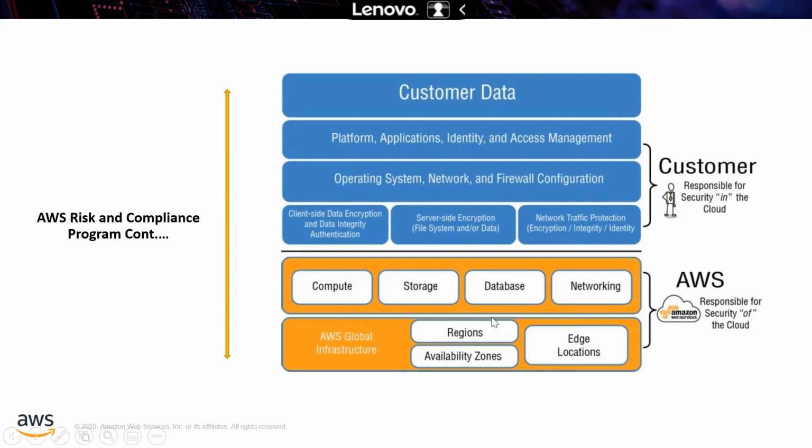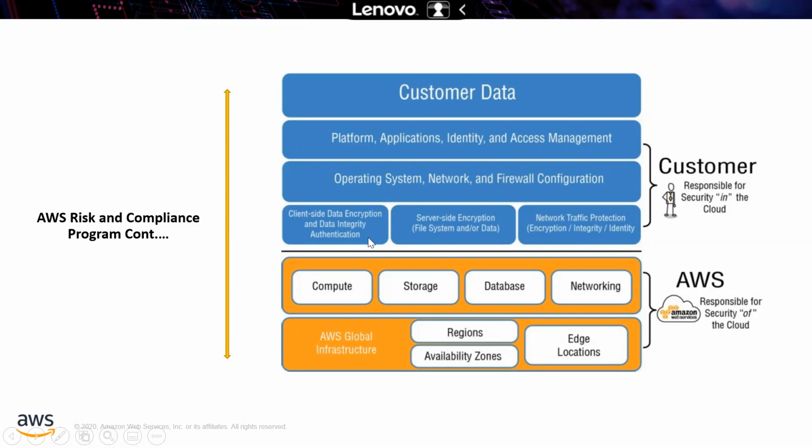So these are the things AWS is responsible for. But from the customer responsibility perspective, the platform, whatever they are choosing, applications, identity and access management, how they want to manage their identity and access management, everything is a customer responsibility, and AWS has nothing to do with it because it's an absolute customer choice. And from the operating system perspective, whether they want to go for Linux or Windows, everything is their option, but AWS provides whatever options they need. And firewall configuration, how the private subnet needs to be accessed through a network gateway, whatever it is, everything is based on the customer.